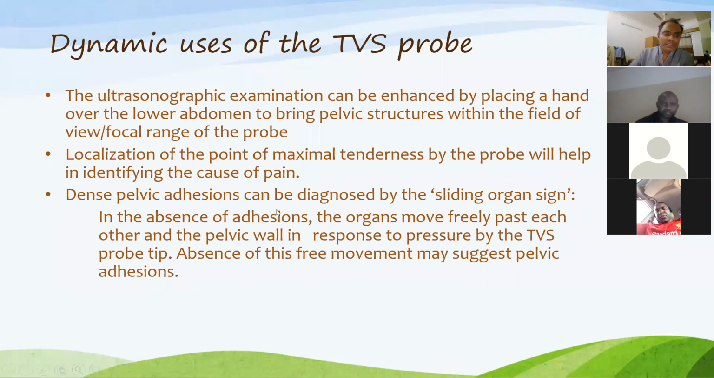Dense pelvic adhesions can be diagnosed by the sliding organ sign. This is very important. In transabdominal sonography, it is a very good way to identify adhesions. That means when you press with the transducer, if the organ moves, then no adhesion. But if the organ doesn't move, that suggests there is pelvic adhesion. In the absence of adhesions, the organs move freely past each other and the pelvic wall in response to pressure by the TVS probe tip. Absence of this free movement may suggest pelvic adhesions.